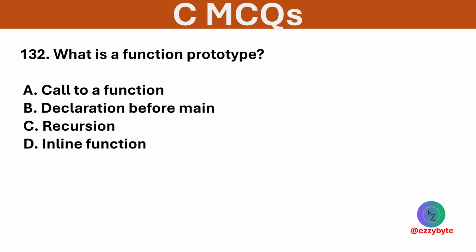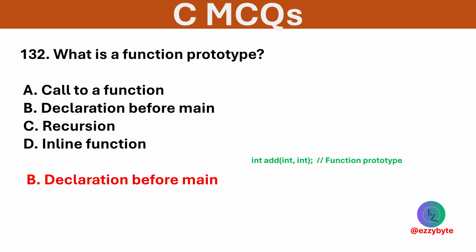What is a function prototype? Options are call to a function, declaration before main, recursion, and inline function. Option B is correct. A prototype informs the compiler about a function's return type and parameters before its use.